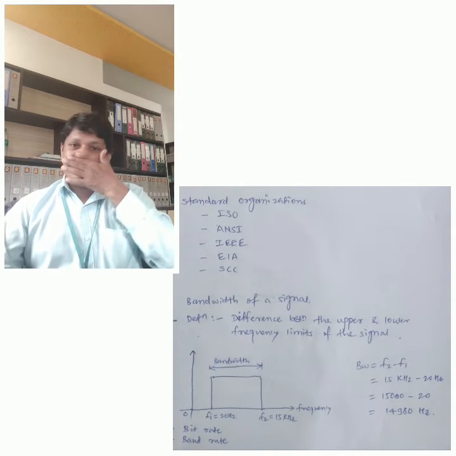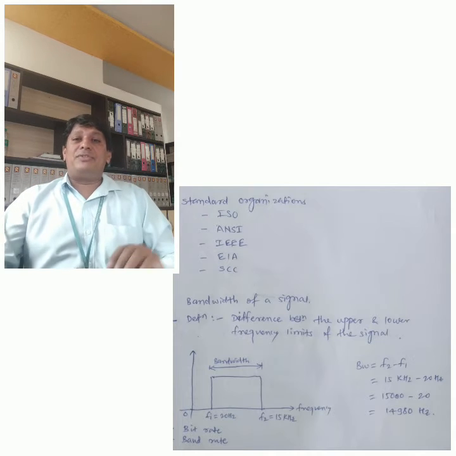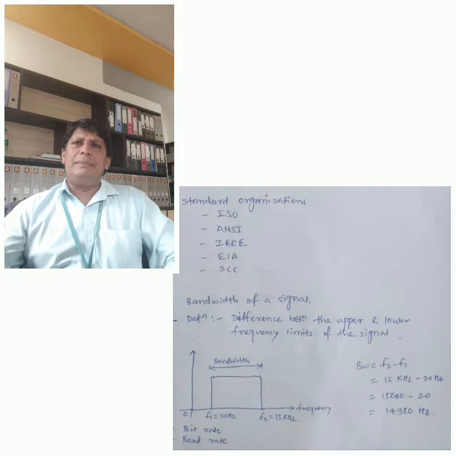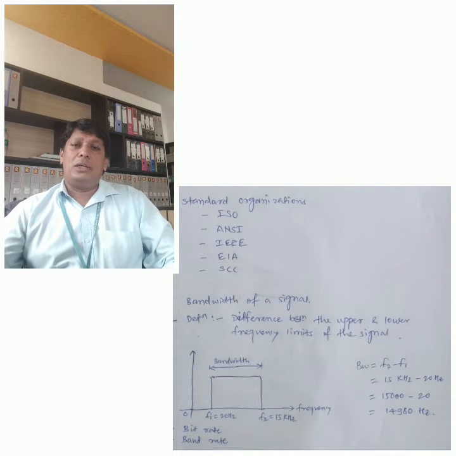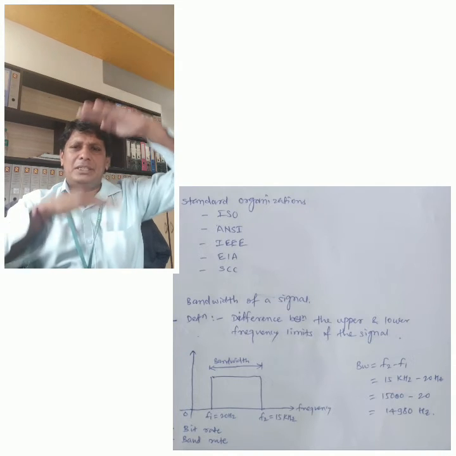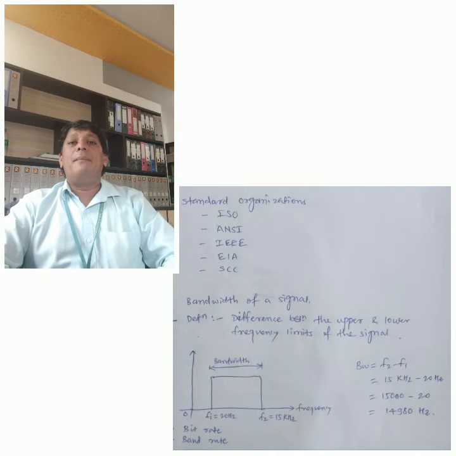Next is 1.3, the bandwidth of a signal. Bandwidth means what? The difference between the upper and lower frequency limit of the signal is called the bandwidth of the signal. 1.3 is a topic of the first chapter, bandwidth of signal. It means the difference between upper and lower frequency. The gap of this difference is called the bandwidth.